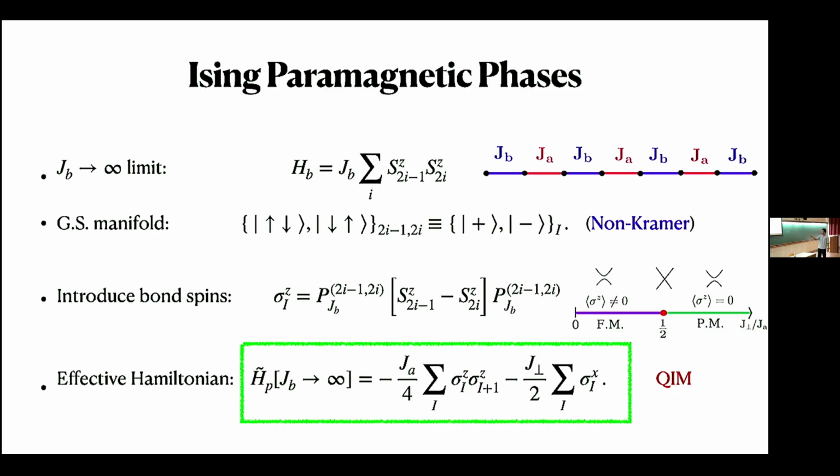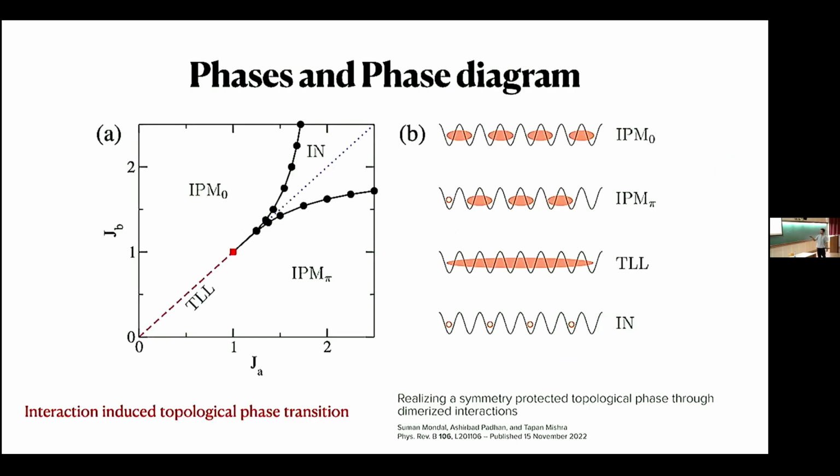And we get this quantum Ising model as the effective Hamiltonian in this JB goes to infinity limit. Since this is a quantum Ising model, which in one dimension is exactly solvable, we know the transition from a ferromagnet to paramagnet lies in the Ising universality class. So this explains why this transition from IPM 0 or IPM pi lies in the Ising class.